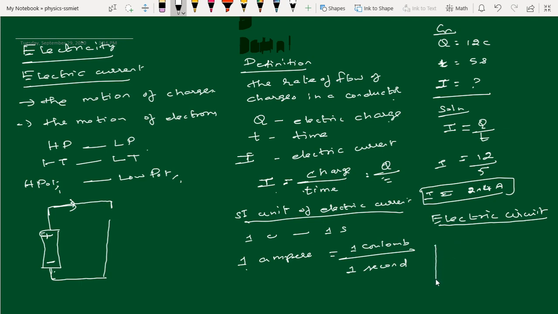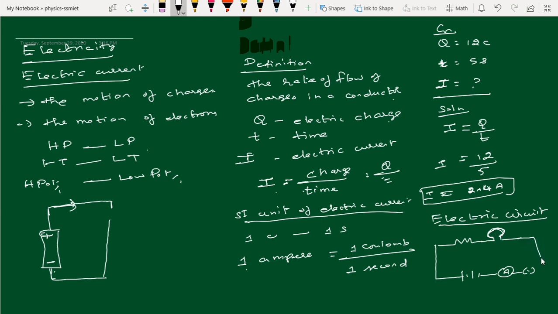So this is the battery, this is the ammeter, and this is the key. This is the circuit with the resistor, which will be discussed later. And this one is a bulb, to show whether the connection is working or not.